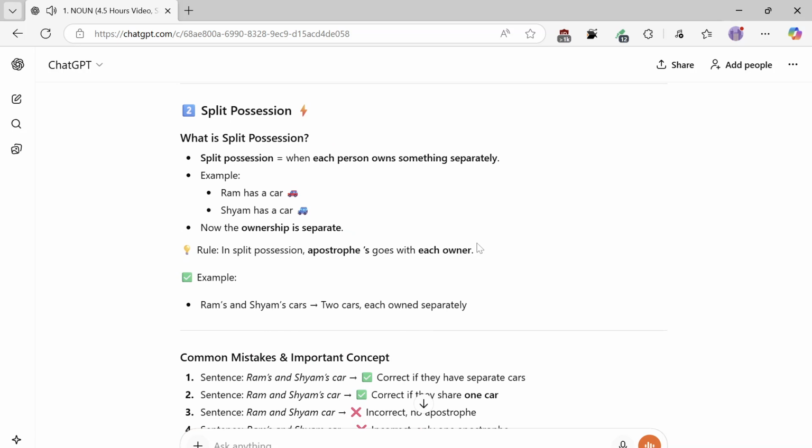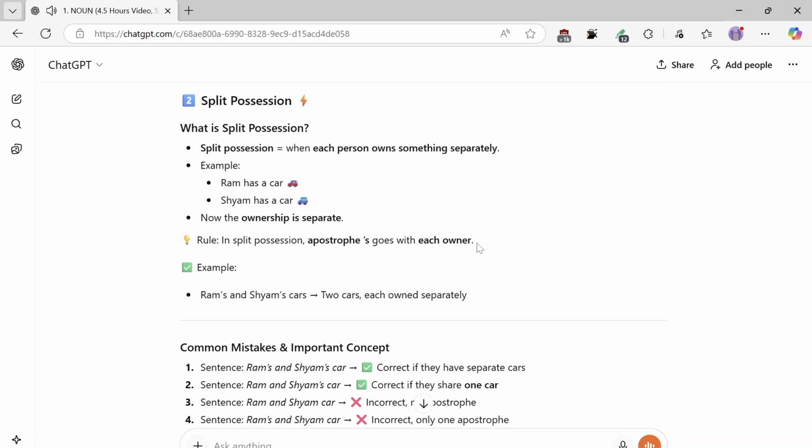Split possession is when each person owns something separately. Example, Ram has a car, Shyam has a car. Now the ownership is separate. Rule: in split possession, the apostrophe goes with each owner. Example, Ram's and Shyam's cars, two cars, each owned separately.